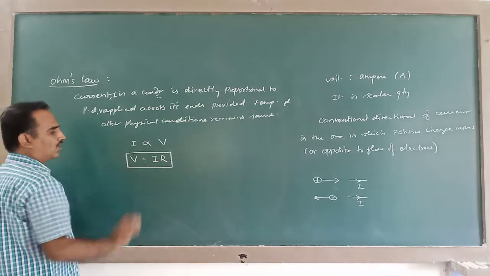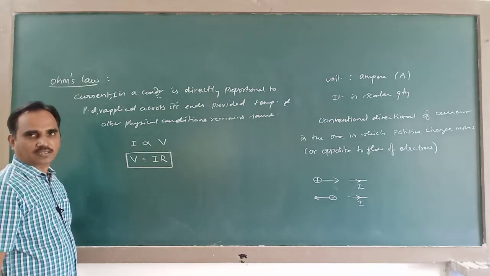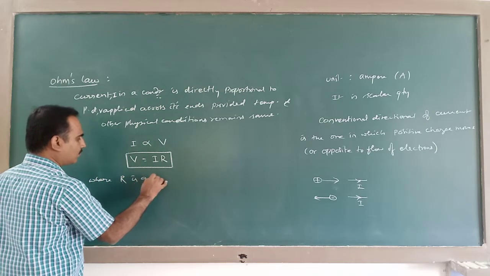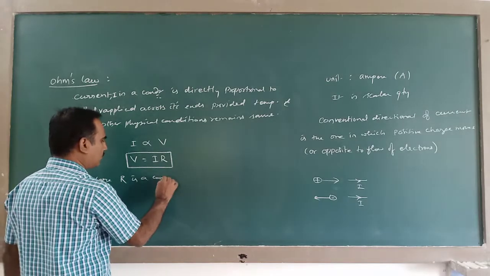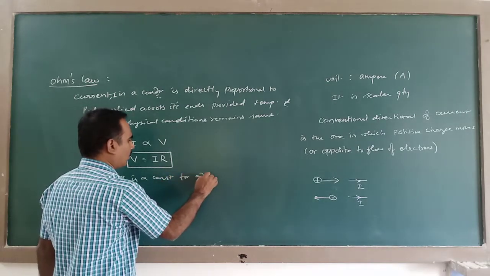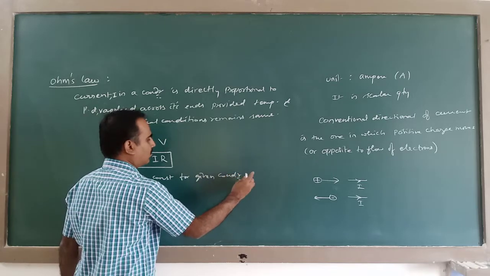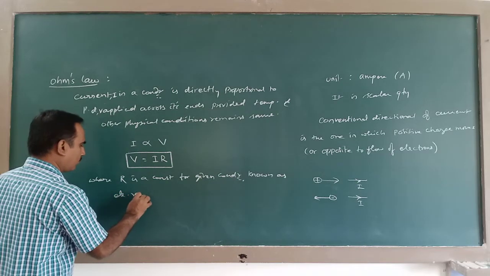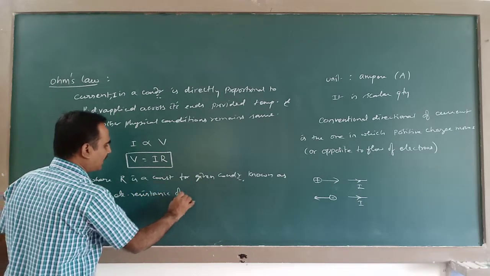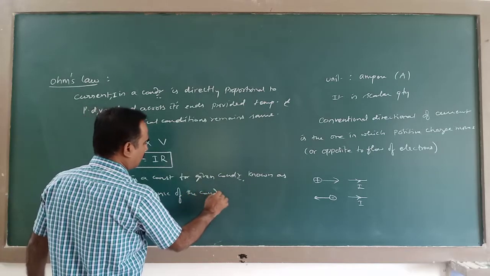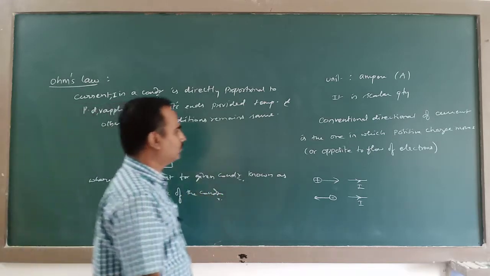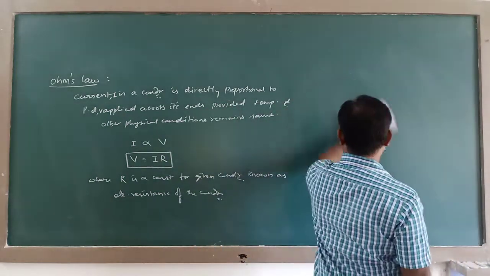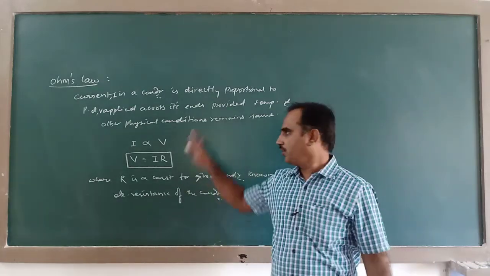This is called the electrical resistance of the conductor, where R is a constant for a given conductor known as the electrical resistance of the conductor. So in the examination, if you are asked to state Ohm's law, you need to write this much.